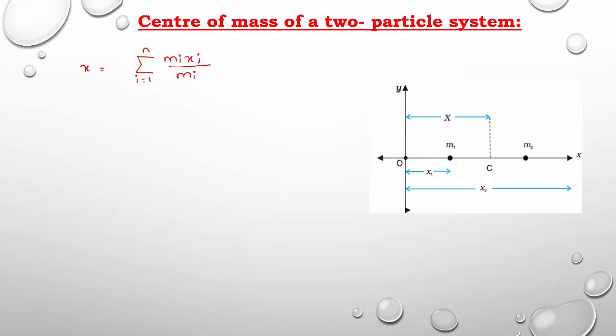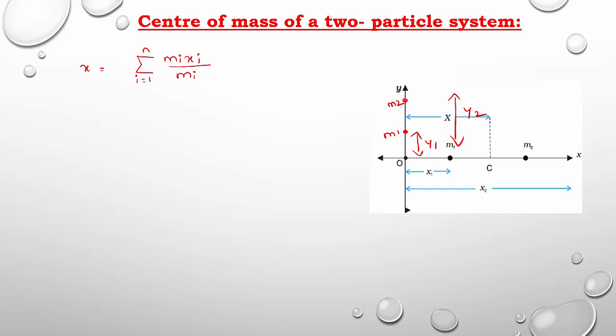Suppose instead of the x-axis, the particles are lying on the y-axis, with masses m1 and m2 and distances y1 and y2, then how to write the expression directly? Instead of x, we can take y. If they're lying on the z-axis, we can take the term z. Because in a rigid body, the particles are distributed in 3D. 3D means three-dimensional, means in space.